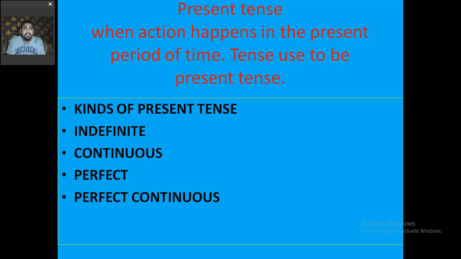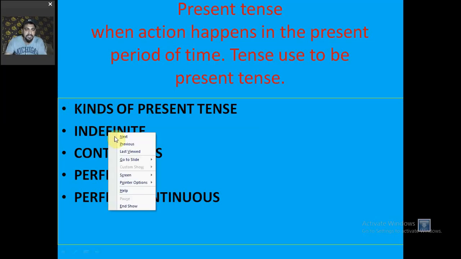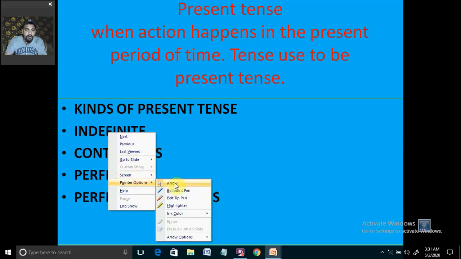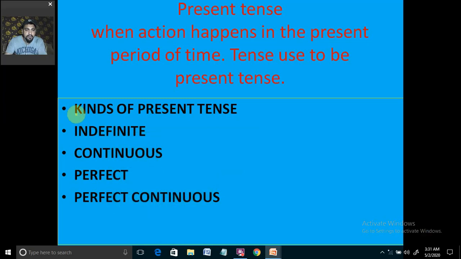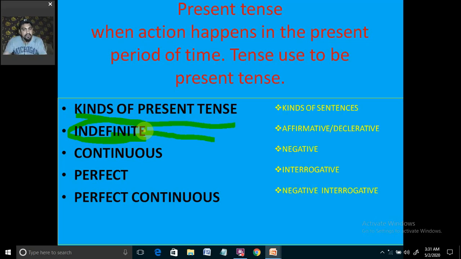We are going to see four sets of sentences which are possible in the indefinite. Let me have the pointer on. Yeah, the kinds of present tense indefinite. In this video we are going to talk about present indefinite only. We are not going to talk about continuous, perfect or perfect continuous, but we are going to fully study this indefinite. And what are the four sentences? That is the next thing. We have four sentences.